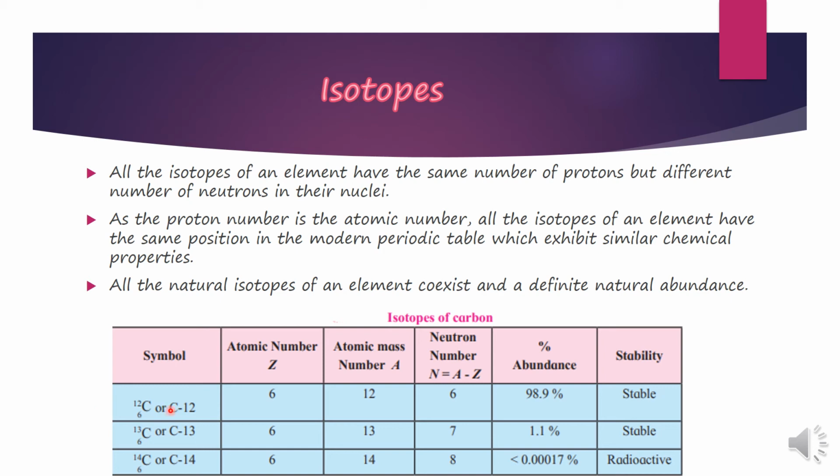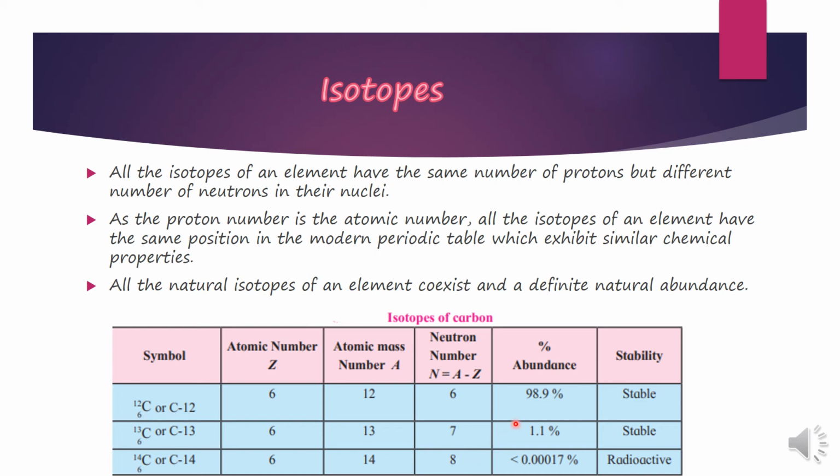All natural isotopes of an element coexist and they have definite natural abundance. For example, as you see on the screen here, carbon has 3 isotopes, 6C12, 6C13, 6C14, or C12, C13, C14. All are having atomic number 6, and C12 has mass number 12, the next has 13, the next has 14. If you find the number of neutrons in each, in C12 the number of neutrons is 6, in C13 it is 7, and in C14 it is 8.